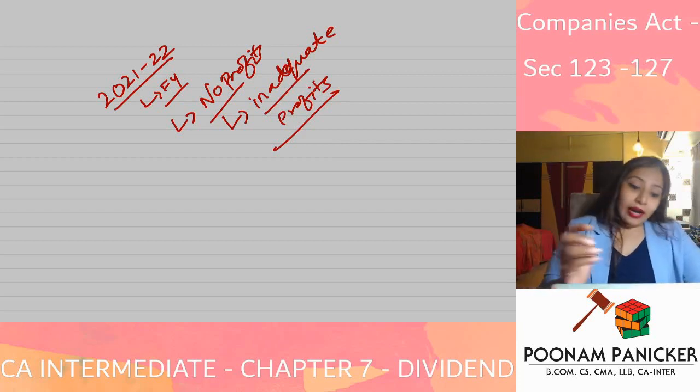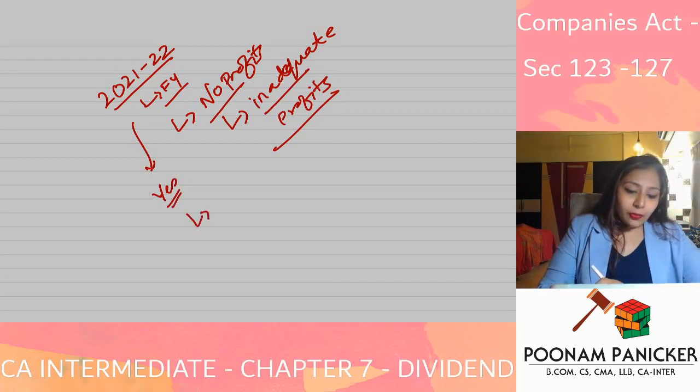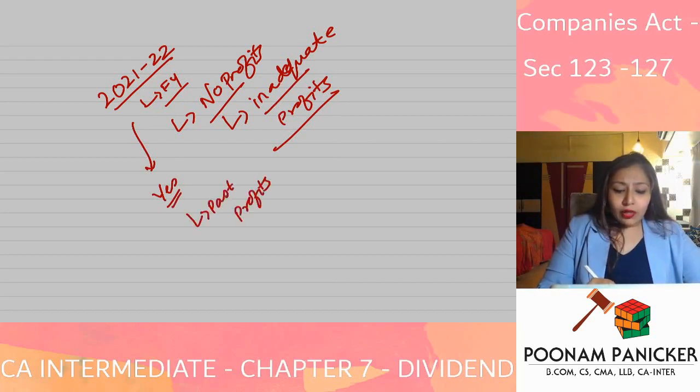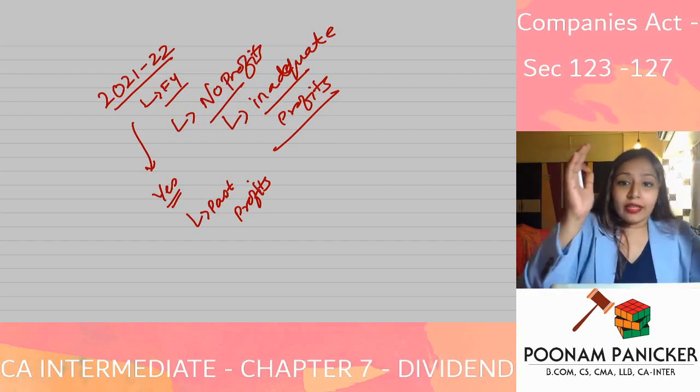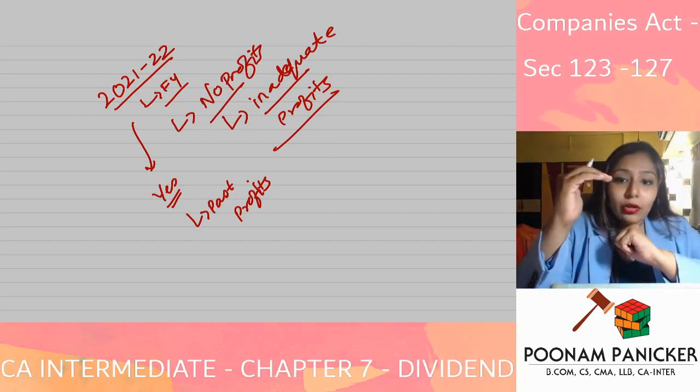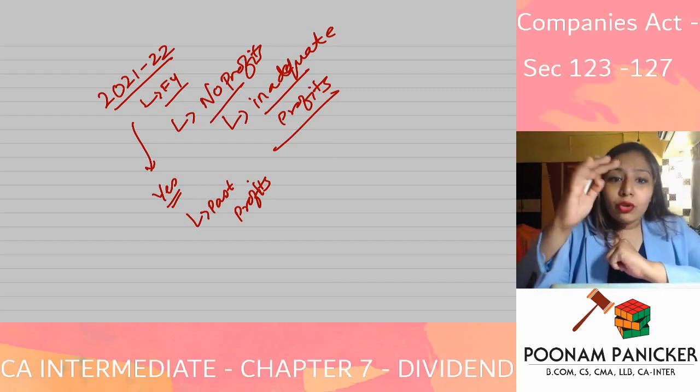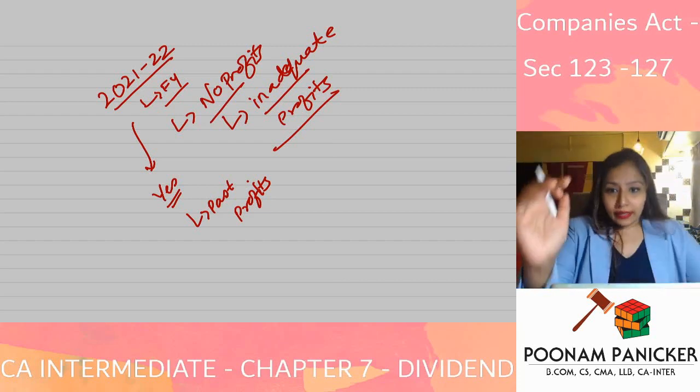Yes or no? The answer is yes, they can still give dividend out of past profits which have been accumulated. Whatever reserves you have, can you give dividend out of it? Yes, you can, if in a particular financial year you have no profits or inadequate profits.